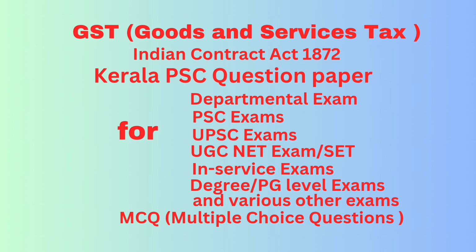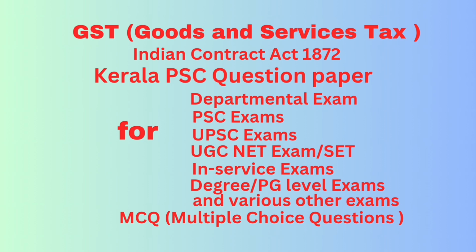Question number 10. Address for delivery under section 2 subsection 2 of the Kerala State GST Act 2017 is dash. Option A, recipient address mentioned in the invoice. Option B, recipient address mentioned in the gate pass. Option C, recipient address not necessary. Option D, recipient address mentioned in the delivery challan. Correct answer: option A, recipient address mentioned in the invoice.